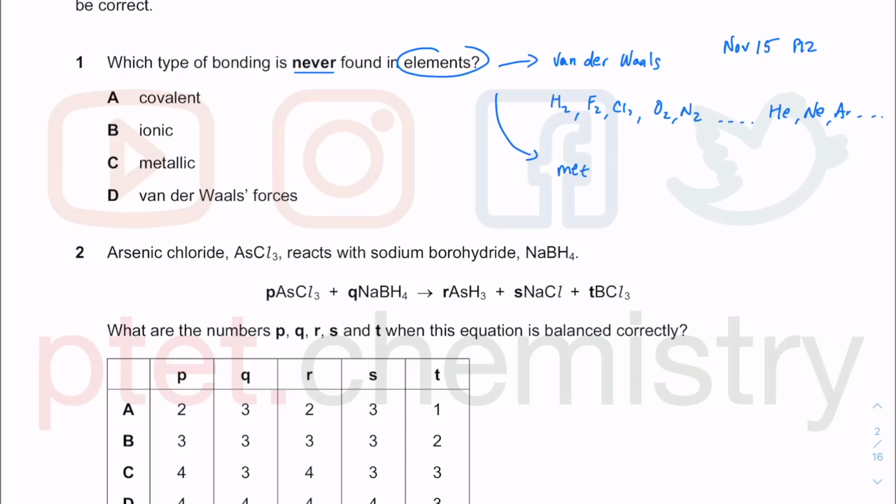You could of course have metallic bond as well. So metallic bonding you will have between all the group 1, group 2 metals. So your periodic table will probably show group 1, group 2 like that. And of course you also have transition metals, transition elements. They are all metals as well, so obviously they are metallic bonds.